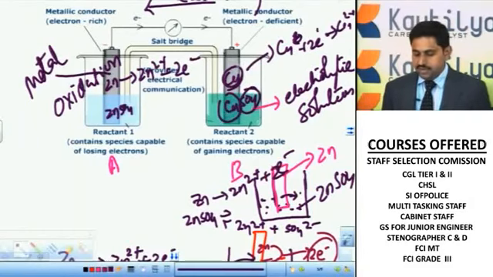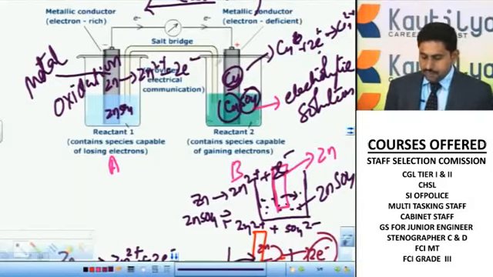So the Cu accepts 2 electrons and is converted to Cu2+. After the donation, the electrons pass from the zinc and are transferred to the copper metal, which accepts them.